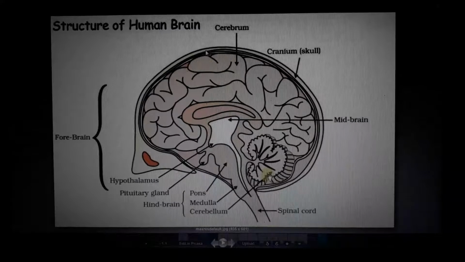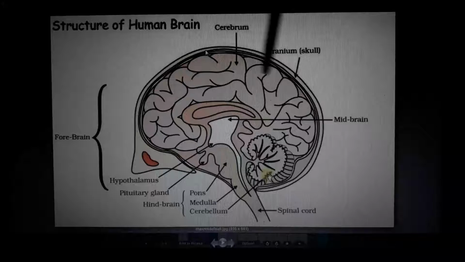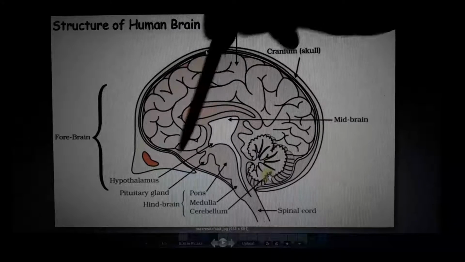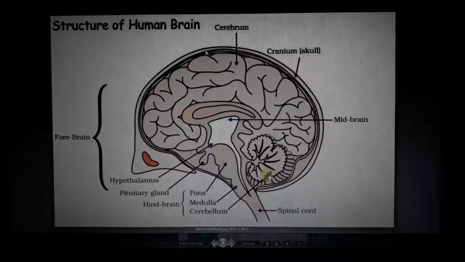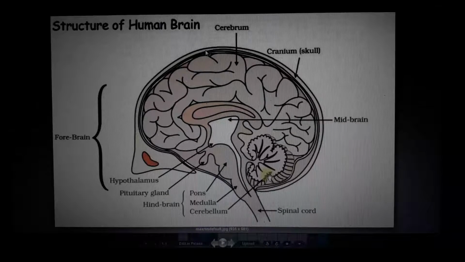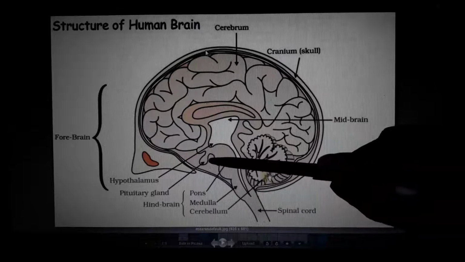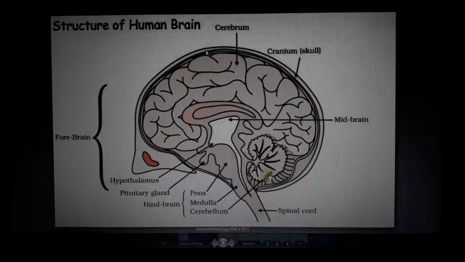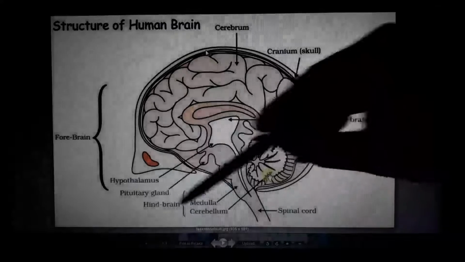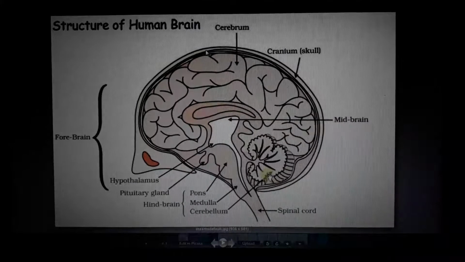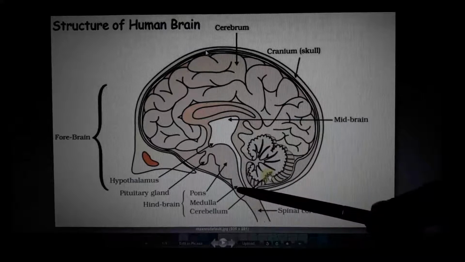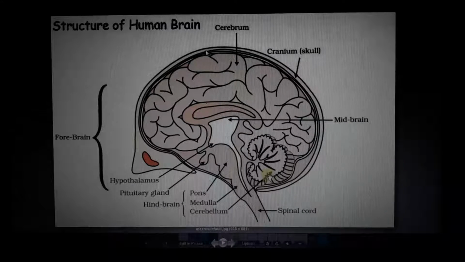Okay, that's all for this class. So this part is the forebrain. Inside this part are the midbrain, thalamus, and hypothalamus. Hypothalamus and thalamus are also important. Pituitary gland, see, this small one is the pituitary gland. It's a hormonal gland which secretes a hormone called growth hormone, which helps in our growth. The hindbrain has the pons, medulla and cerebellum. The spinal cord is also there. Pons has another function, medulla handles involuntary actions, and the cerebellum also has some involuntary actions.